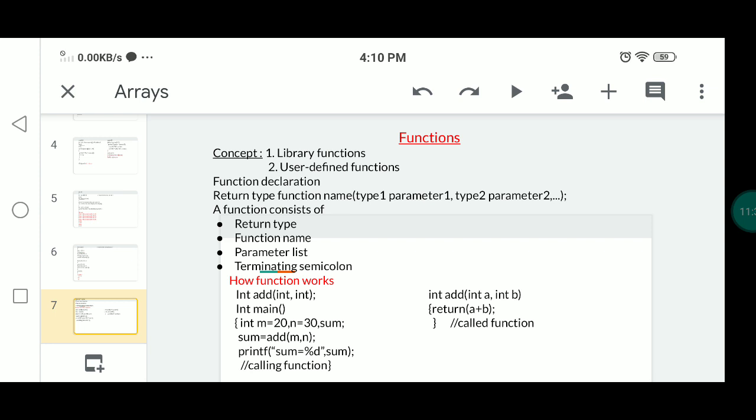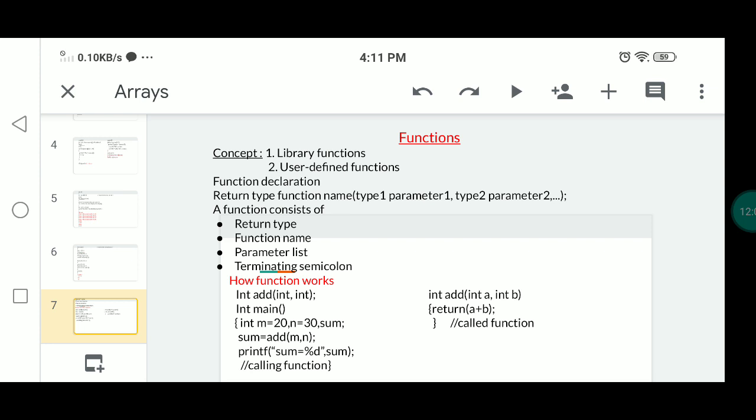How can it work? The function should be declared like this: int add of int comma int. That means we can declare this function in prototype manner. Here don't forget to mention the prototype of a function. There is no need to mention names of the parameters.